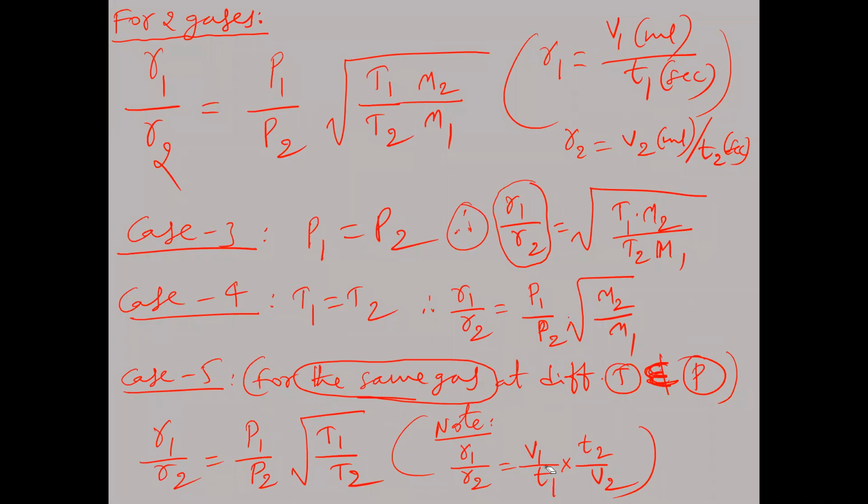So sometimes volumes will be same, sometimes time taken will be same for some problems. So R1 by R2 is equal to V1 T2 by T1 V2, we have to remember. So these are important formulas related to Graham's law of diffusion. And take the screenshot of this now.